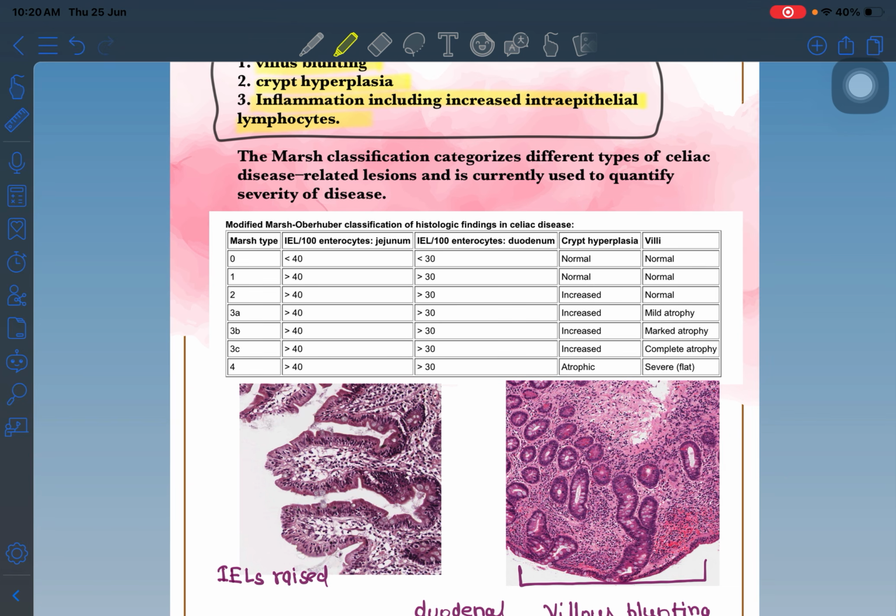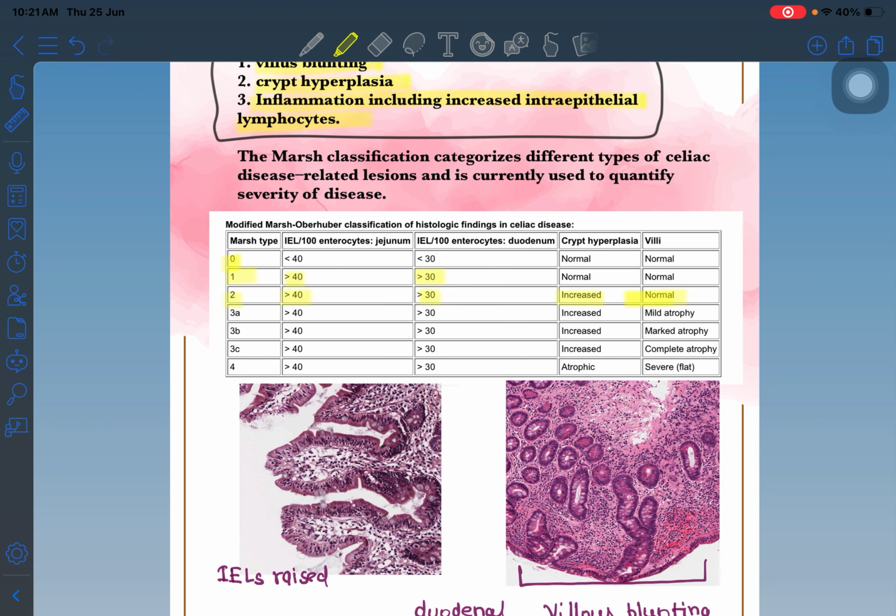Marsh grading is a very important classification. The first is grade 0: there is no crypt hyperplasia, there is no increase in IELs, and there is no villus atrophy. Grade 1 has only increased IELs, with no crypt hyperplasia and no villus atrophy. The cutoff is different: per 100 enterocytes, the cutoff is 30 in the villus tip and 40 in the jejunum. If they are more than 40 or more than 30, we can say this is increased IELs, and on histology this is Marsh grade 1, but there is no crypt hyperplasia and no villus atrophy. Grade 2 has increased IELs and crypt hyperplasia is present, but there is no villus atrophy.